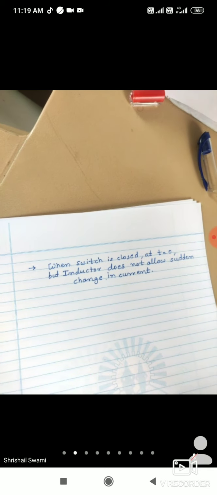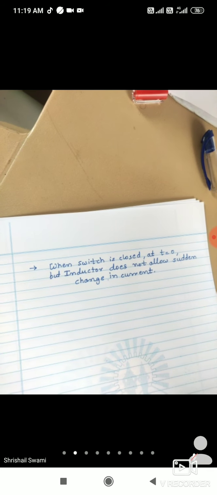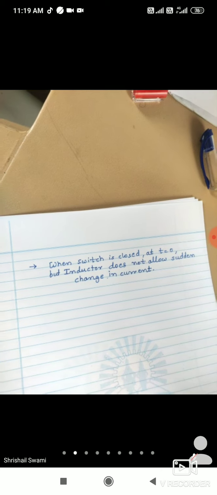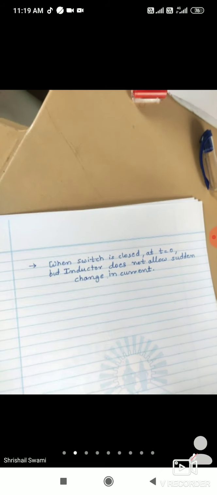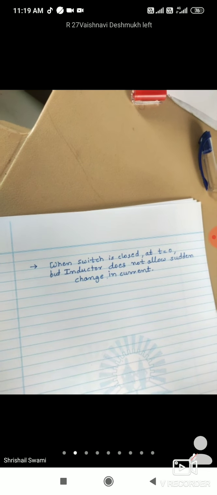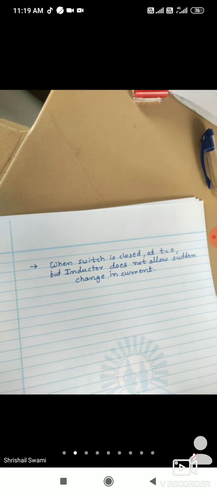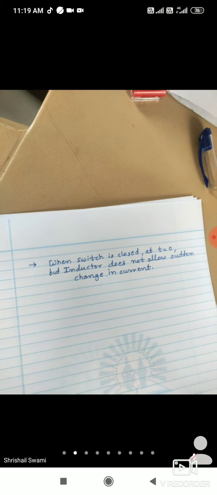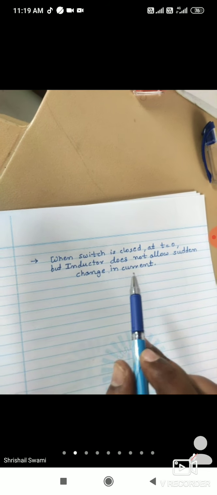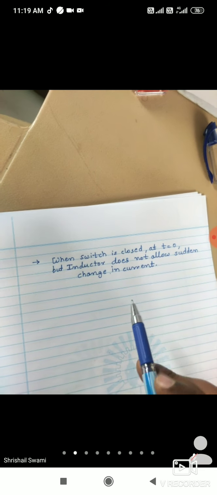When there was no supply, the current in the inductor was 0. Then at time t equal to 0, when you connect the supply, the value of the current will not change immediately. It will take that initial value, and after some time it will change its current value. That is one of the properties of an inductor, which does not allow sudden change in current.